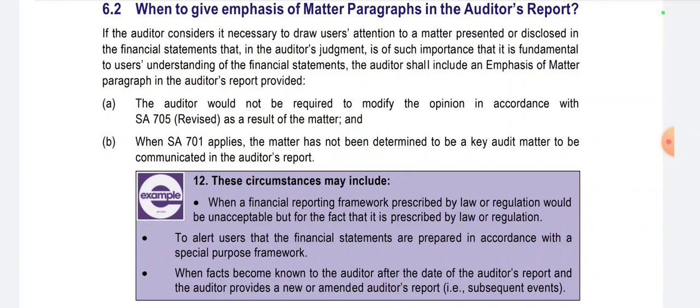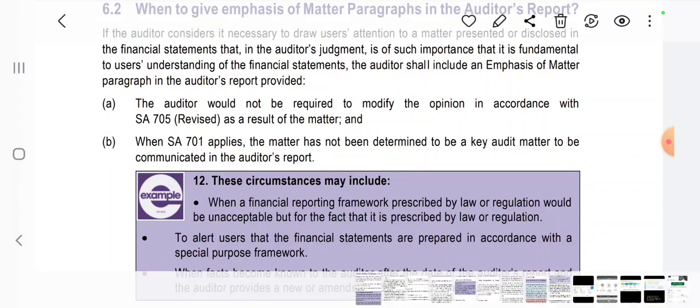He can make that point to the notice of stakeholders by giving it in an emphasis of matter paragraph, not in any other paragraph.